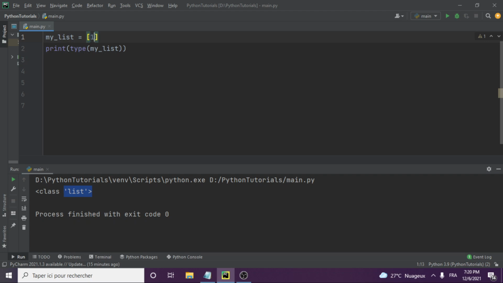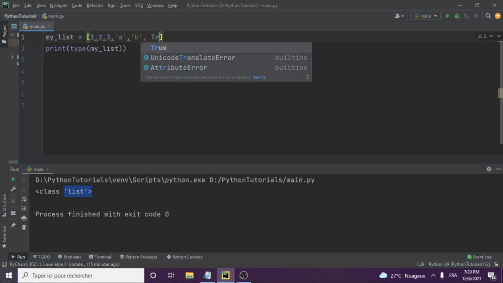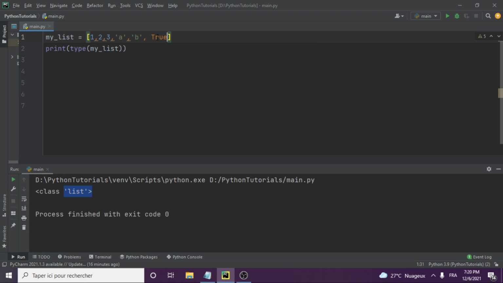So now I can put in my numbers or strings, because the list can contain numbers. It can contain even strings. It's a list, so it can contain just any kind of object. So I could put my B there. I could put even a boolean, true, false, true. Yes, I could put true there.